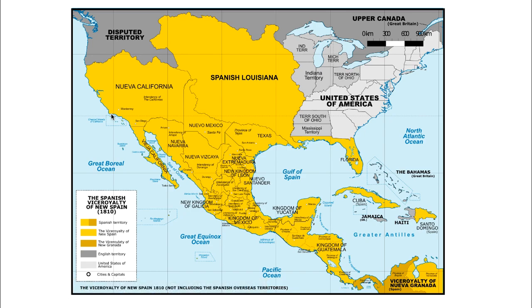The government of New Spain was in Mexico City, in what is now Mexico City. So this was very far away from Alta California. And in fact, a lot of this territory up here had not been settled by the Spanish, nor Florida. And this is why they had established the missions in California, to have a physical presence in this vast territory that they claimed as their own.